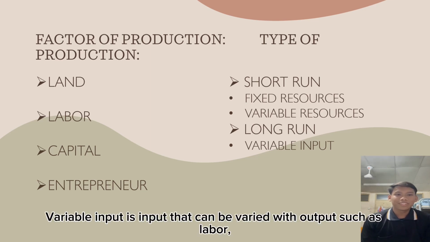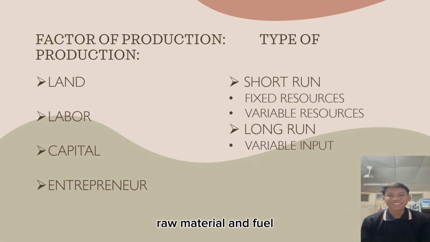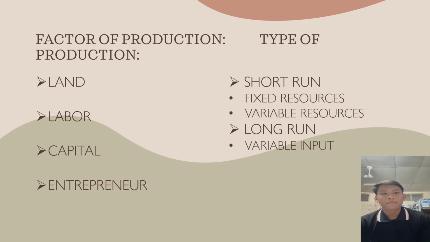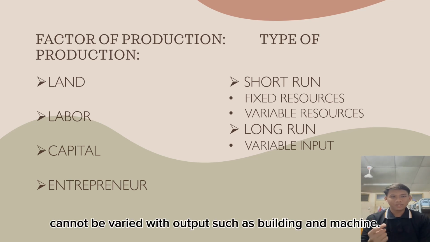Variable input is input that can be varied with output such as labor, raw material and fuel. Fixed input is the input that cannot be varied with output such as building and machine.